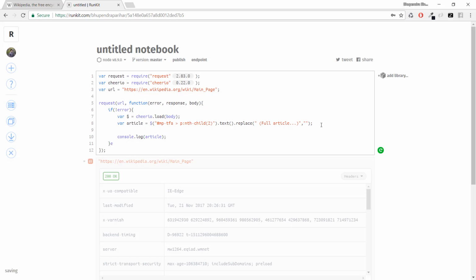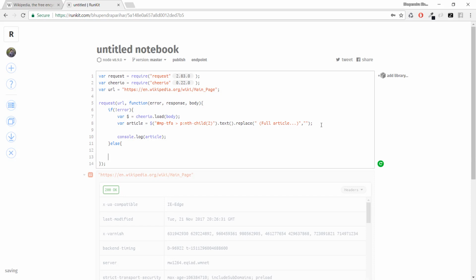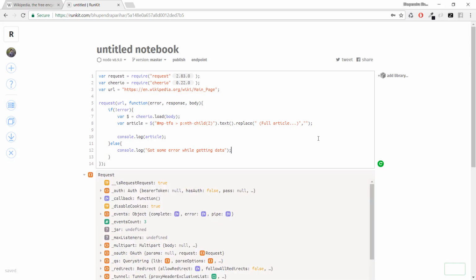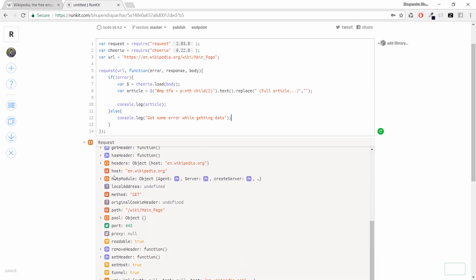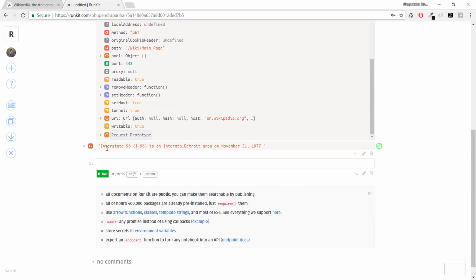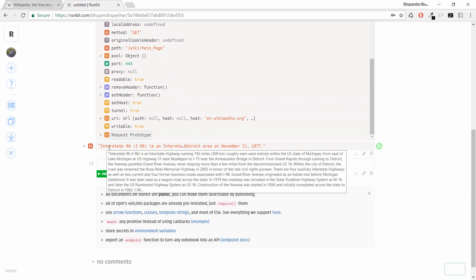If we are getting an error, we can display the error as well. And if I run, apart from request, I am also getting another output, and this is what we want.